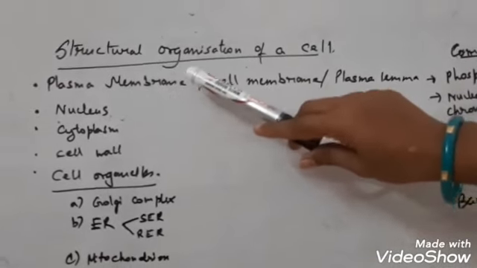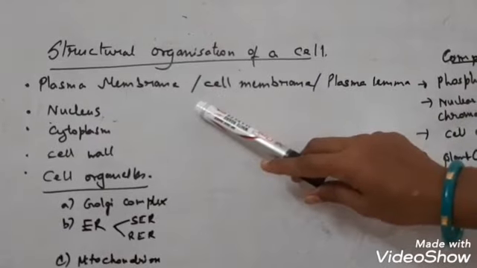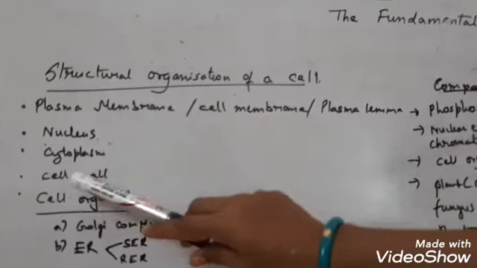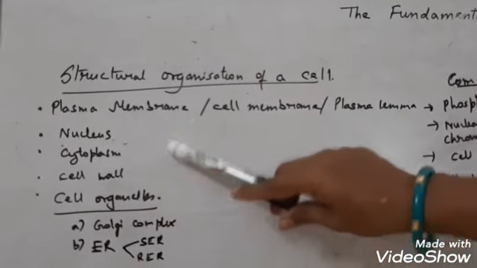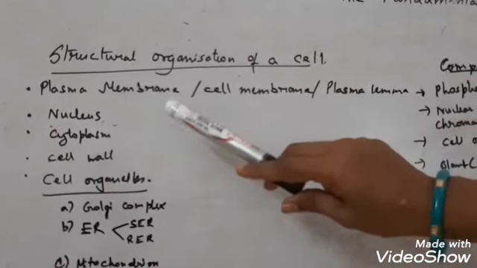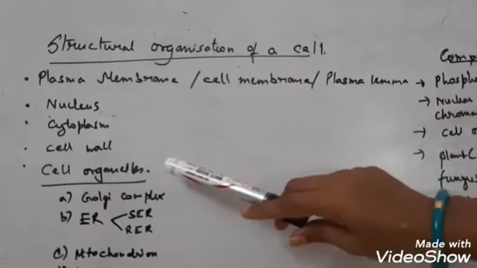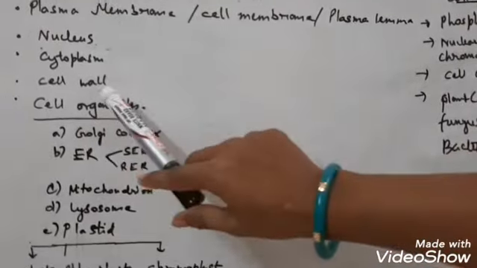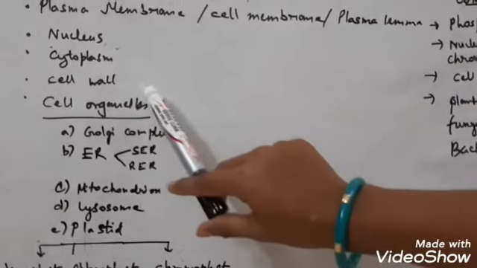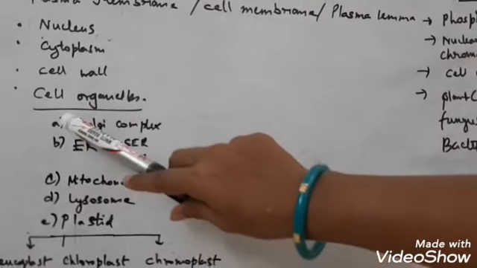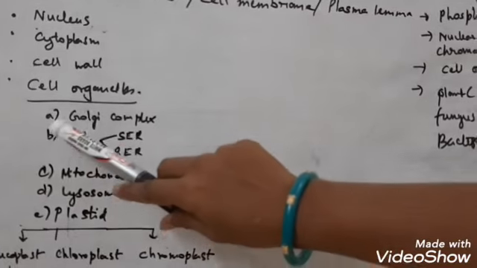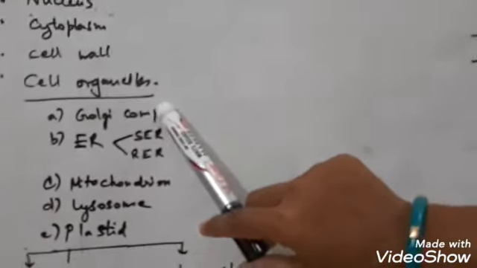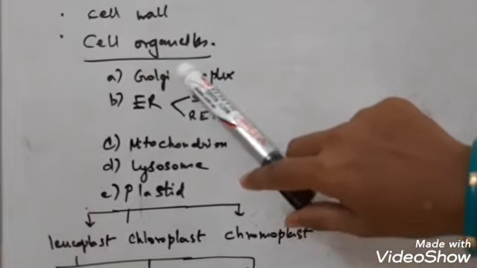Now if it is a plant cell, a bacterial cell or a fungal cell, then an additional layer called the cell wall is also present. Now inside the cell, in the cytoplasm, there lie various subcellular components known as cell organelles. These cell organelles are of various types. Now have a look here. The first cell organelle that I have mentioned here is the Golgi complex, which is also known as the Golgi apparatus.